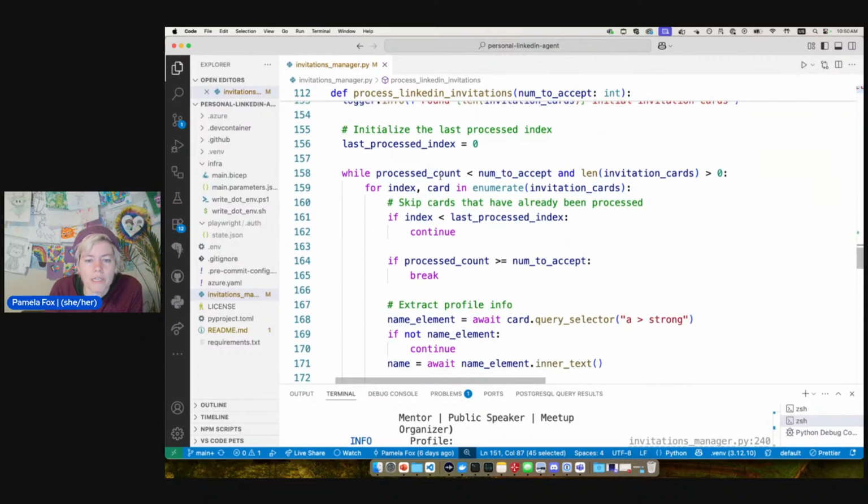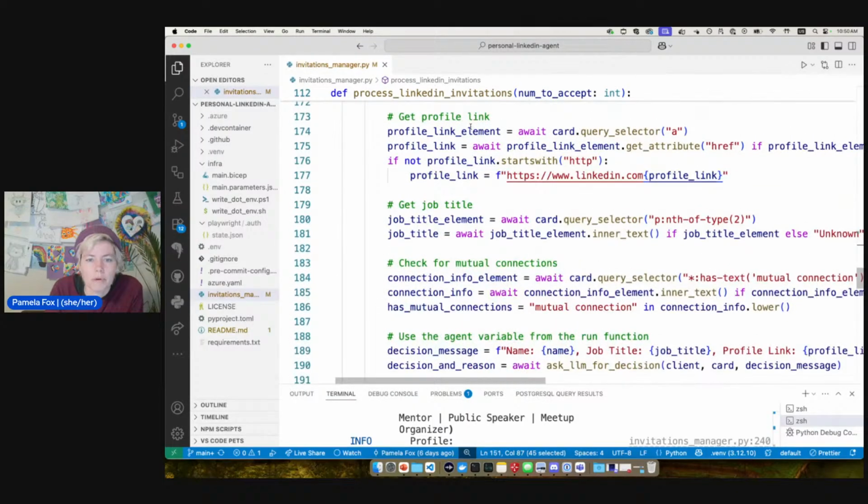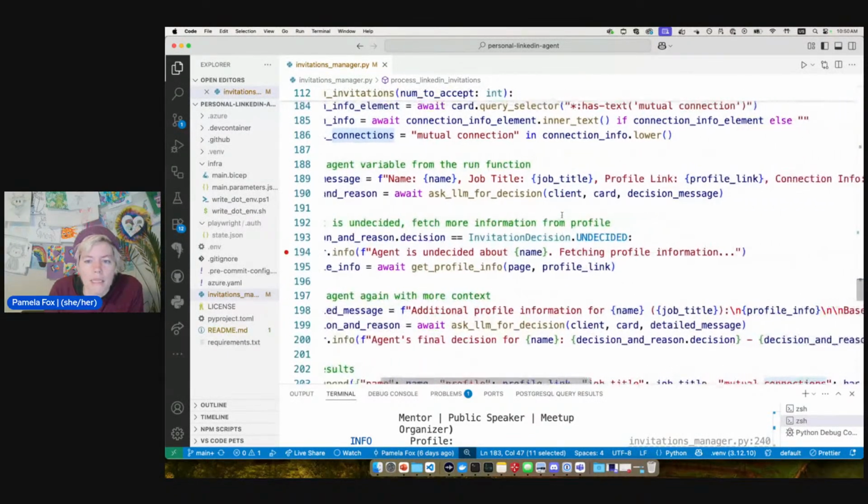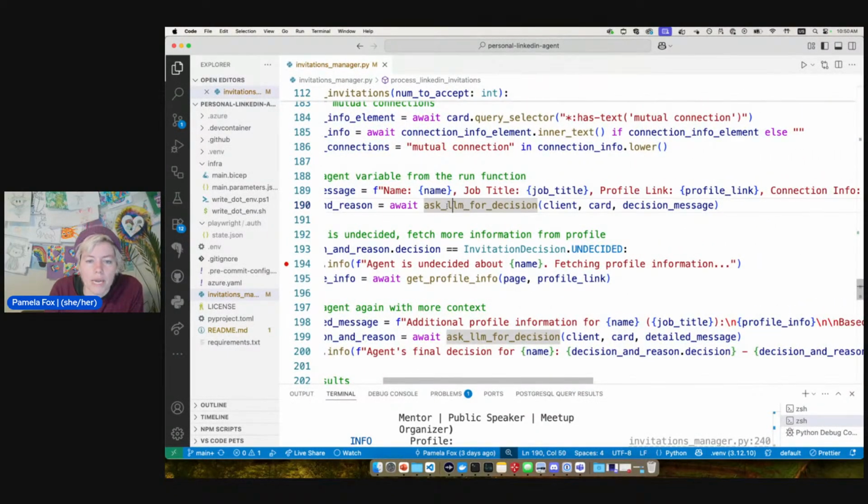So we find all the invitations and we go through and process it. So we get the profile link, we get the job title, we get the mutual connections. And then we send all that to the LLM and ask for a decision.